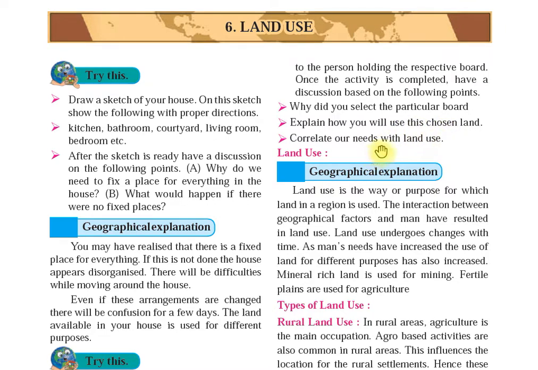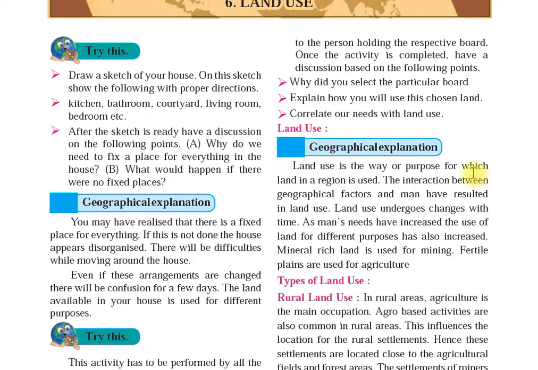For example, a school will be in your institute. So how are you going to correlate your use of land? Now, the geographical explanation. Land use is the purpose for which land in a region is used. So how are we going to use land in that particular region?